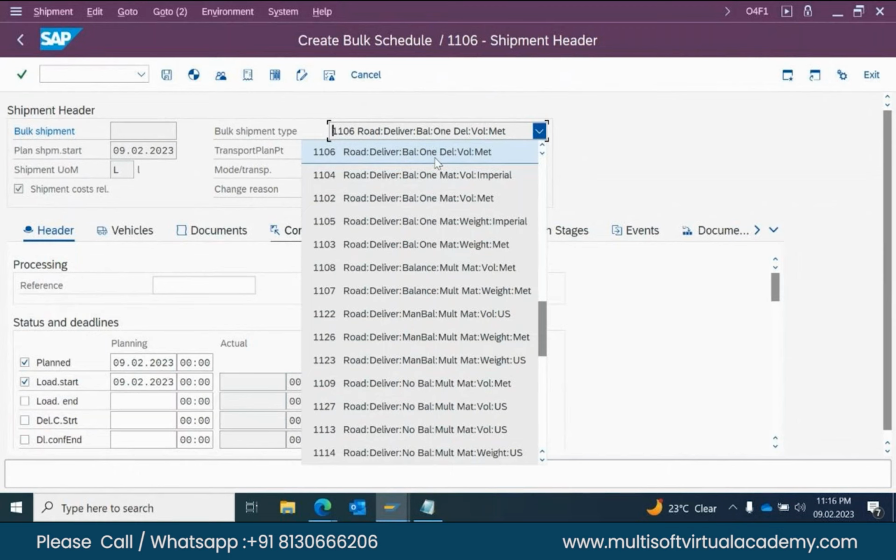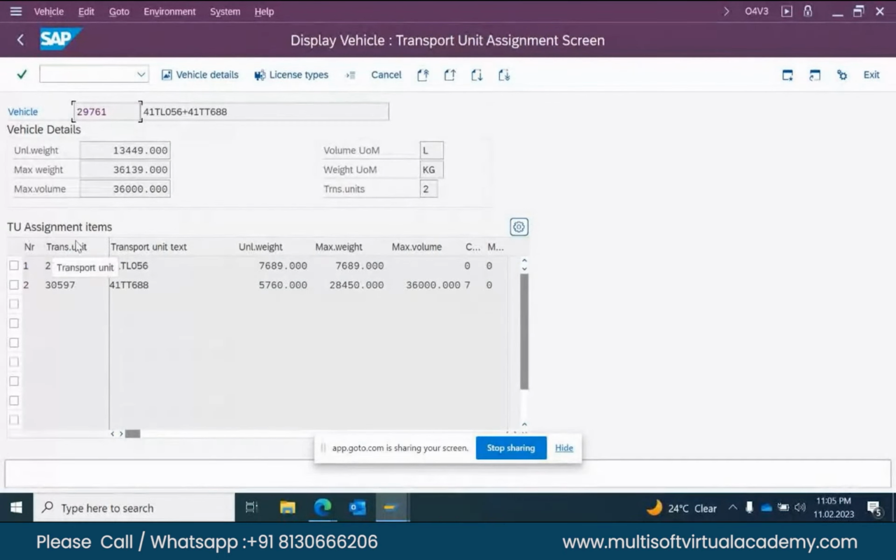Yesterday, in the call, I explained all those details. Vehicle master creation T codes are O4V1, O4V2, and O4V3: create, change, and display. Before creating the vehicle, we have to create the transport unit. What is a transport unit? In one transport unit there are many compartments: compartment one, compartment two, compartment three, and all those compartments are contained in one transport unit.